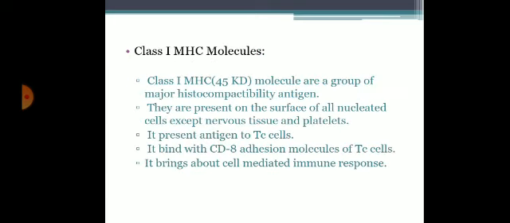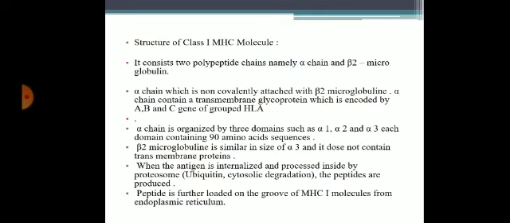Coming to class 1 MHC molecule. Class 1 MHC molecules are a group of major histocompatibility antigens. It weighs around 45 kilodalton. They are present on the surface of all nucleated cells except for the nervous tissue and the platelets. It presents the antigen to the cytotoxic T cells. It binds to CD8 adhesion molecules of cytotoxic T cells. It brings about cell-mediated immune response.